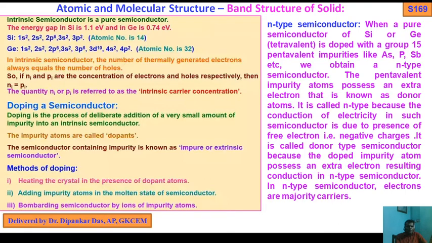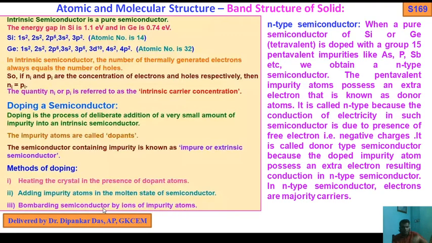The impurity atoms are called dopants. A semiconductor containing impurity is known as an impure or extrinsic semiconductor. Now, the question will arise: how do you dope the pure crystal of silicon or germanium? Heating the crystal in the presence of dopant atoms, adding the impurity atoms in the molten state of the semiconductor, and bombarding the semiconductor by ions of impurity atoms.